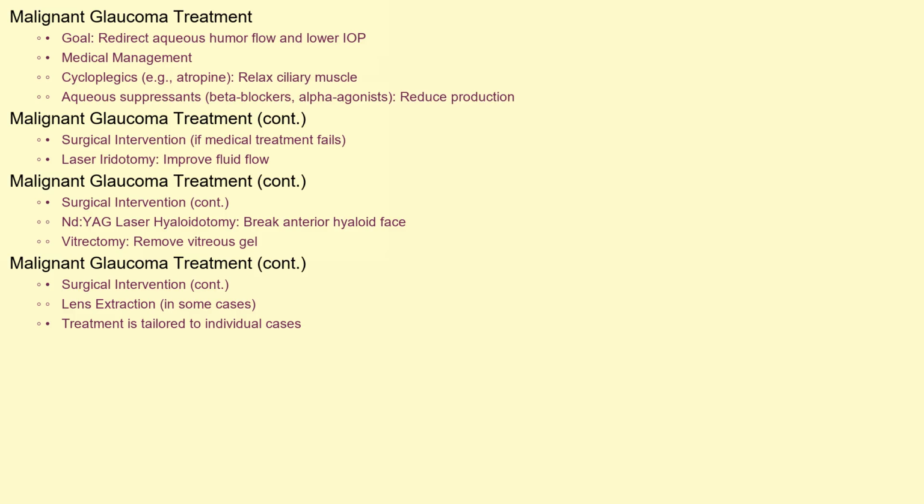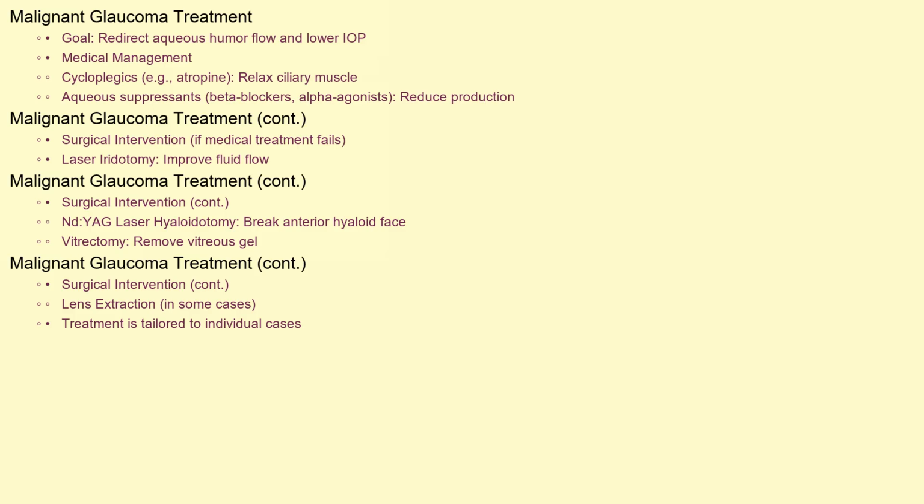Treatment for malignant glaucoma aims to redirect the flow of aqueous humor and lower intraocular pressure. Medical management often involves cycloplegic agents, such as atropine, to relax the ciliary muscle and pull the lens posteriorly. Aqueous suppressants, like beta-blockers and alpha-adrenergic agonists, are used to reduce aqueous production. If medical treatment fails, surgical intervention becomes necessary.